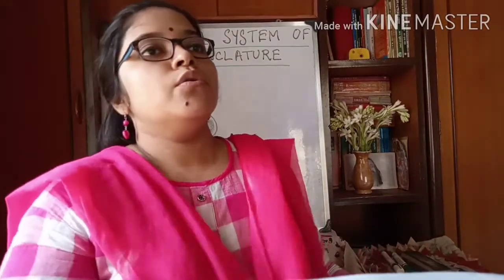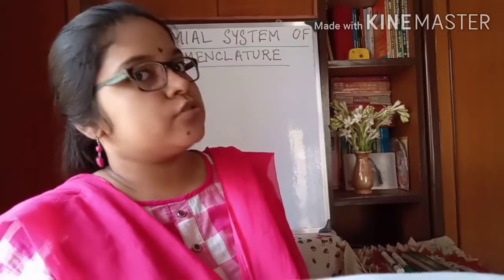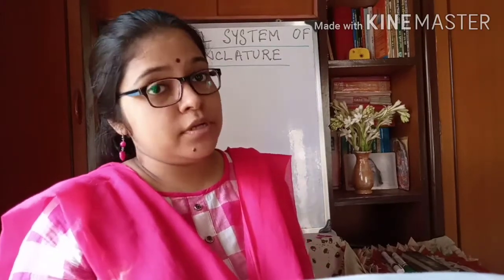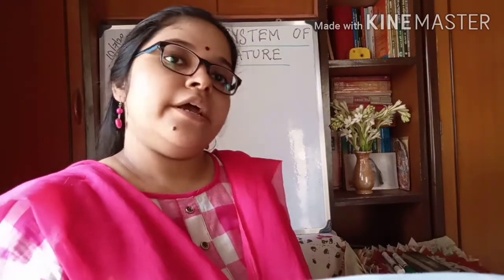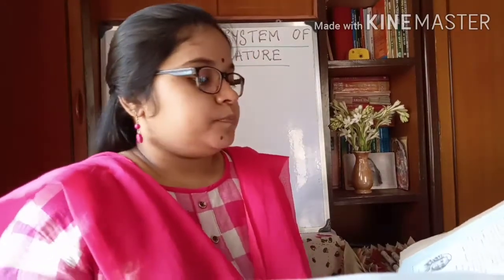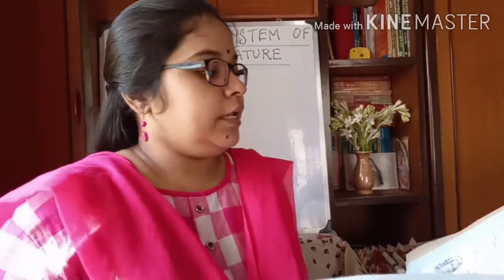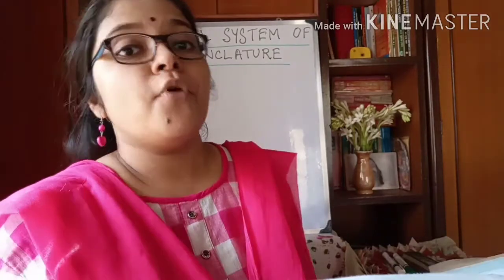And who is known as the father of modern taxonomy? Yes, the famous Swedish botanist, physician and zoologist Carolus Linnaeus, right? Now, Carolus Linnaeus is also known as the father of modern botany.